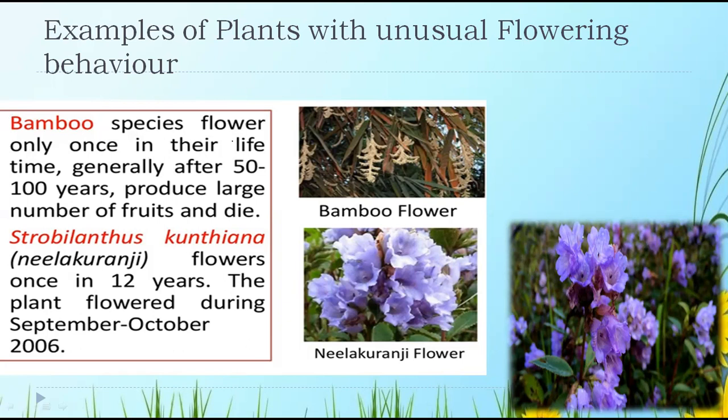Bamboo species flower only once in their lifetime. You must have seen the rose plant, hibiscus, jasmine, mogra, then marigolds, balsams. They flower once, some of them for 6 months, some for 1 year. Annually, they will be flowering. Yes or no? But bamboo is one special plant which only flowers once in its lifetime.